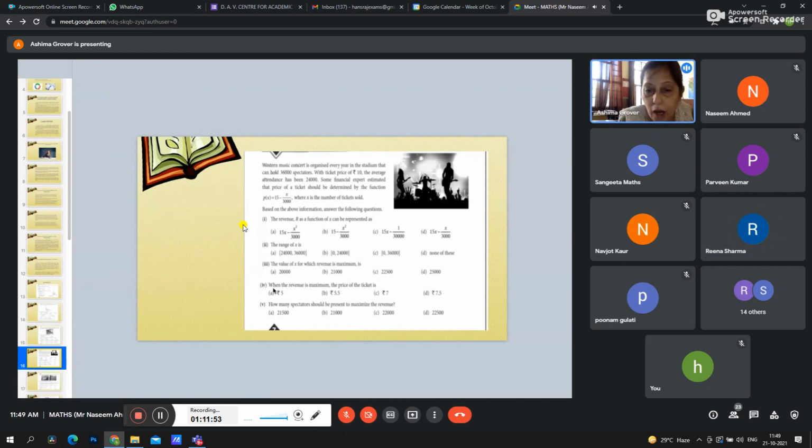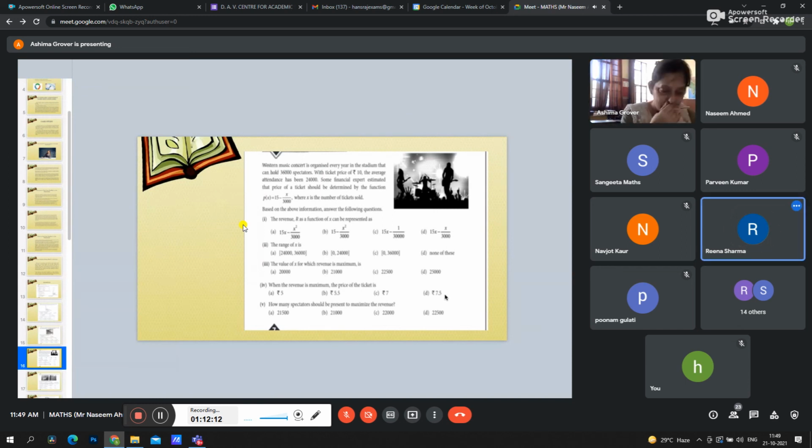Very good, ma'am. Now, the fourth part: when the revenue is maximum, what should the price of the ticket be? The same thing we can do. We can put the value of x and we can find out the price. And the answer should be 7.5 in this case. Yes, if you solve it, ma'am.